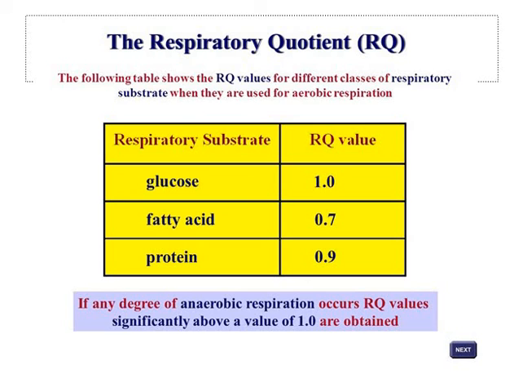RQ of succulent plants. In succulent plants like Opuntia and in the members of Crassulaceae, the stomata remain closed during daytime. At night, stomata are opened. Oxygen is absorbed and intermediate compounds like malic acid and citric acid are produced due to partial oxidation without the evolution of carbon dioxide. Hence, RQ value is found to be less than 1 and mostly 0. In daytime, when the complete oxidation of intermediate acids occurs, the carbon dioxide produced is used up in photosynthesis. As a result, there is no evolution of carbon dioxide and RQ falls to 0.